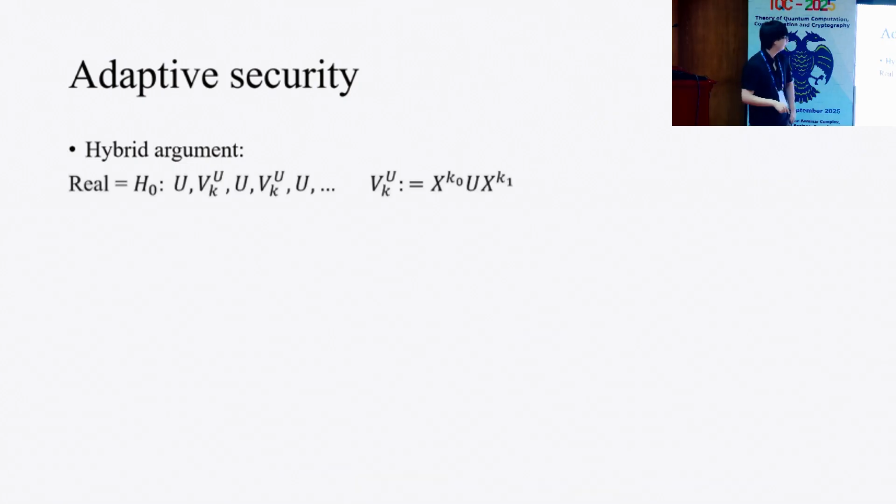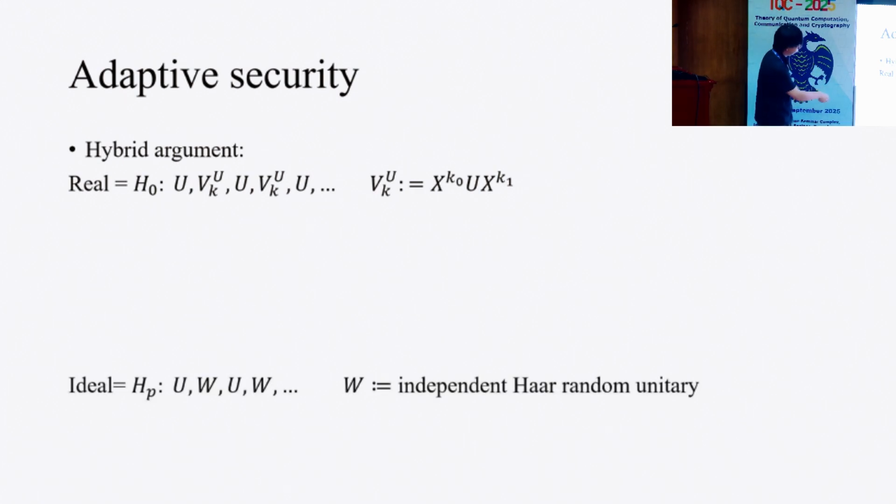Next, I will share the technique for proving adaptive security. To show adaptive security, we consider the following hybrids. The first one corresponds to the real experiment. Namely, this U is a common Haar random unitary, and this V_{K,U} is the unitary which implements our PRFSGs. Our goal is to show this real experiment is close to this one, where we replace each query to V_{K,U} with an independent Haar random unitary W.